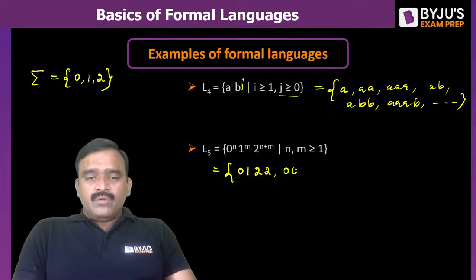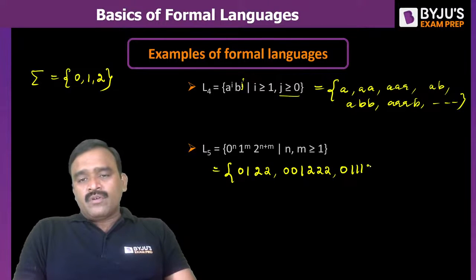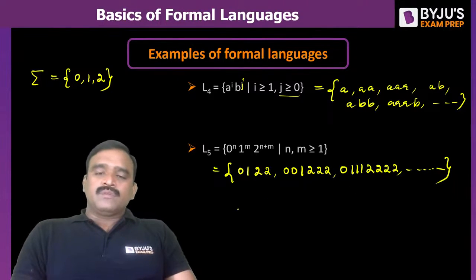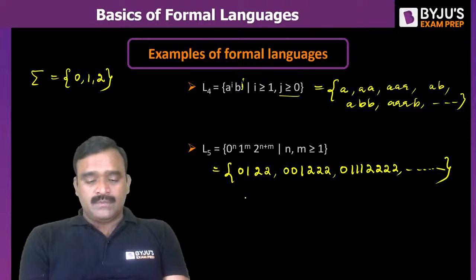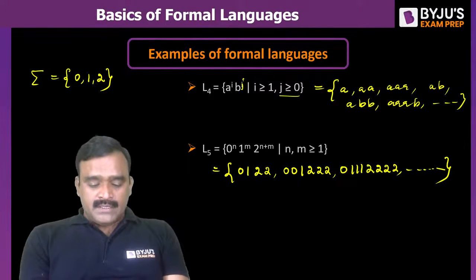If n value 2, m value 1, so three 2's will come. If n value 1, m value 3, for example, four 2's will come. Like this, we can have n plus m number of 2's. This is the pattern: n zeros followed by m ones followed by n plus m 2's. Hope you are following. Yes.